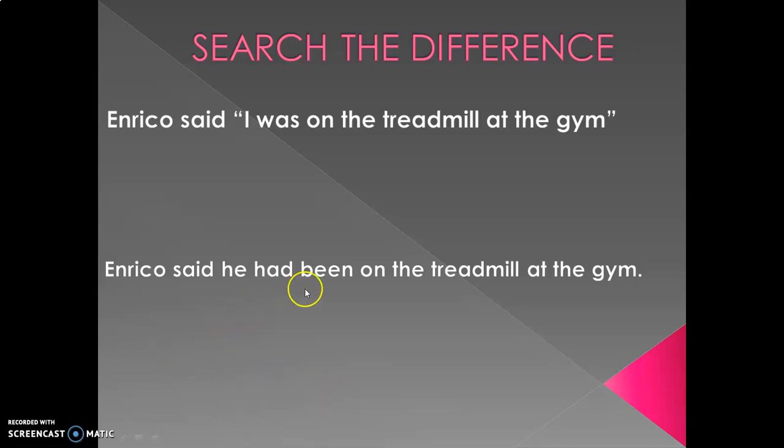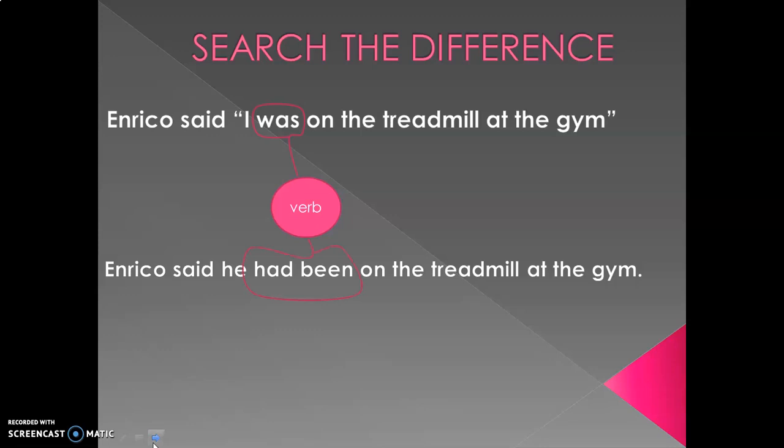Please, the first activity is that you have to search for the difference between these two sentences. Enrico said, "I was on the treadmill at the gym." And Enrico said he had been on the treadmill at the gym. Notice, please, that the first difference is the verb. In the first sentence it is was, and in the second sentence it is had been.